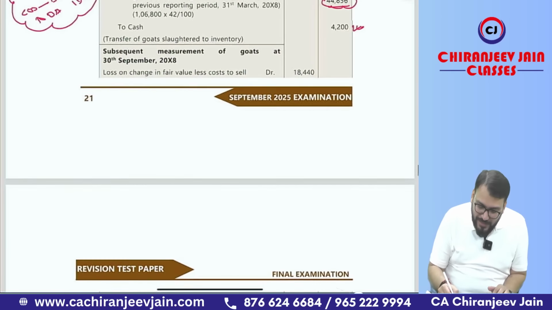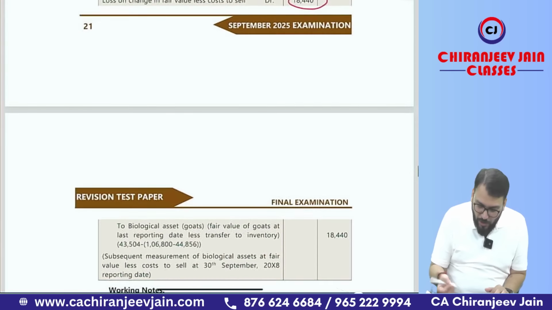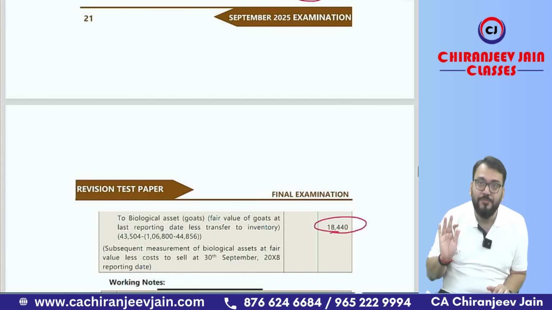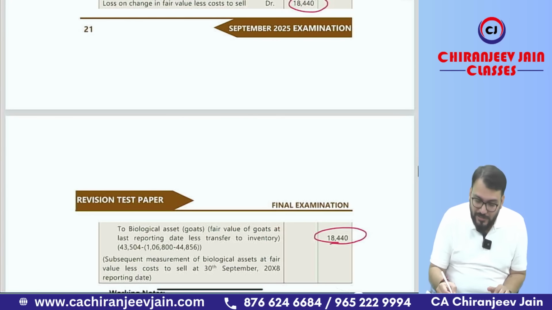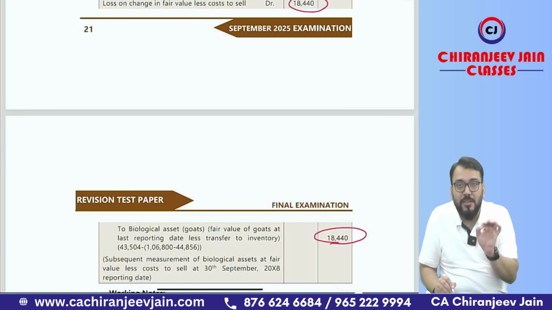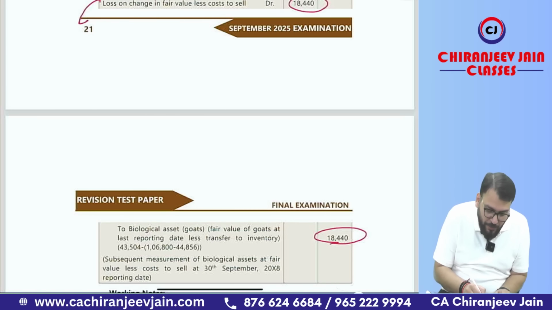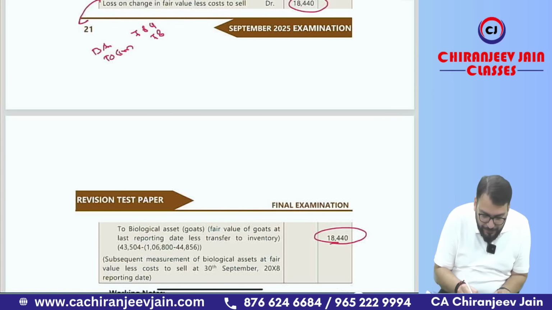But once again there is some mistake. You can see loss. How this loss came? God knows. Understood? Are you able to understand? Correct. So this should actually be gain. What is the gain journal entry? So the journal entry for the gain will be 784. Biological asset to gain 784. This is also one mistake in the question.